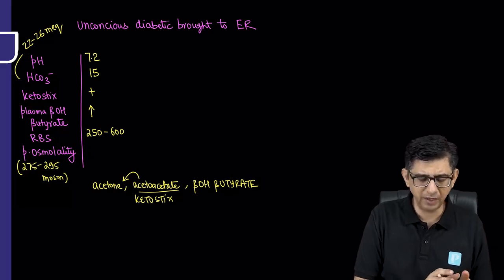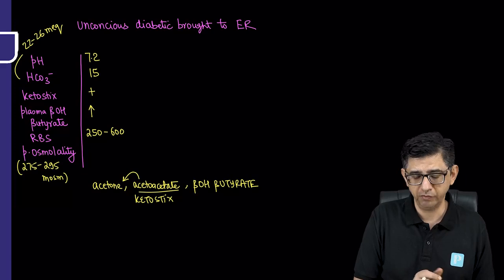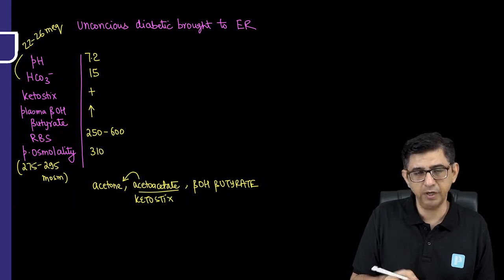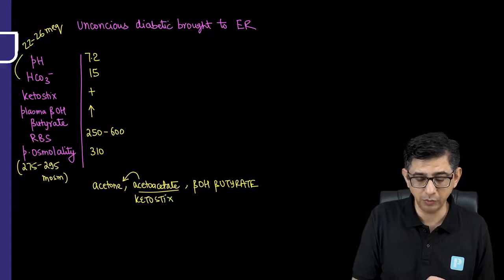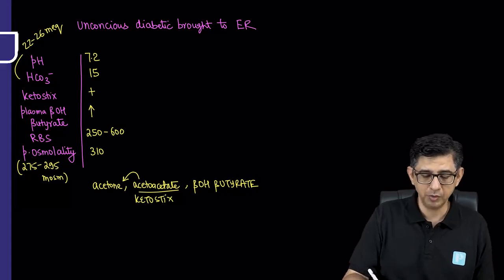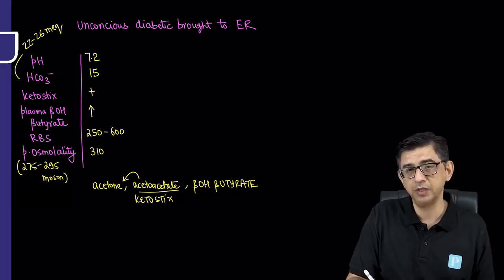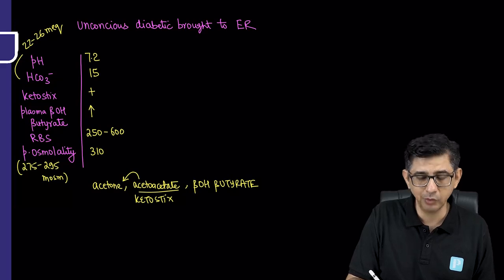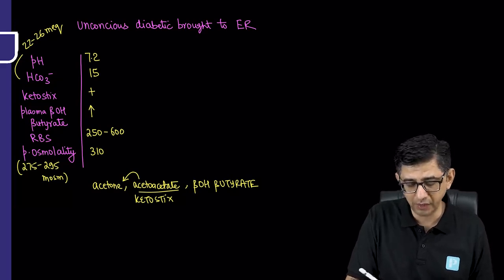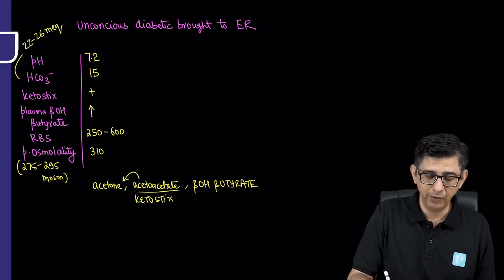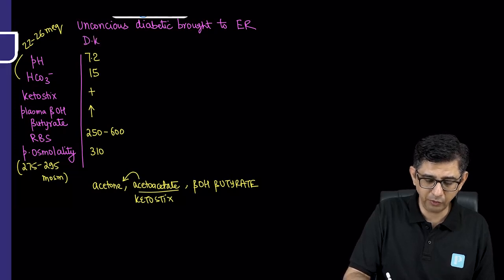But if we take an upper limit of 295, in our case, because blood sugar is elevated, the plasma osmolality would also be slightly elevated, like maybe 310 milliosmoles. So the main message is, because my patient has acidosis, as pH is 7.2, there is presence of ketones as well, random blood sugar is elevated, and plasma osmolality is also elevated thanks to the elevated blood sugar, this would be a relatively easy pickup question for diabetic ketoacidosis.